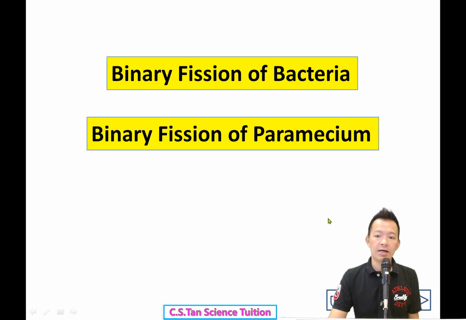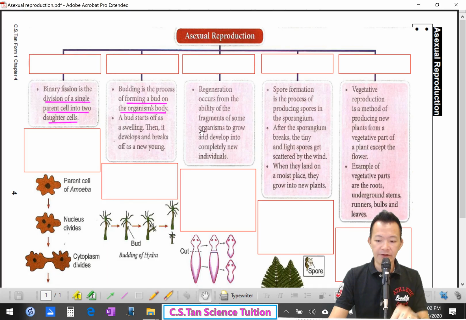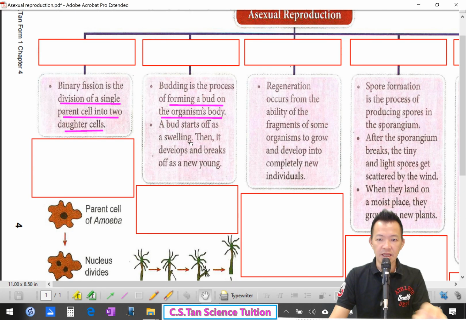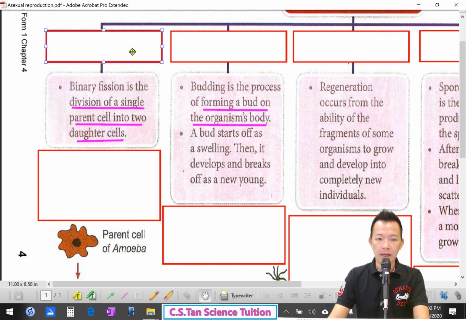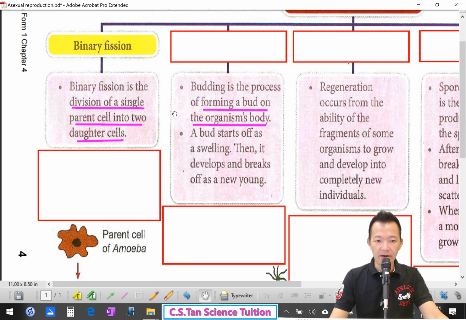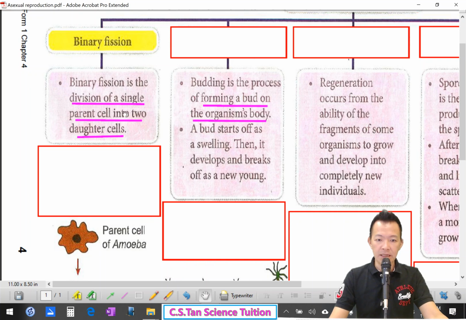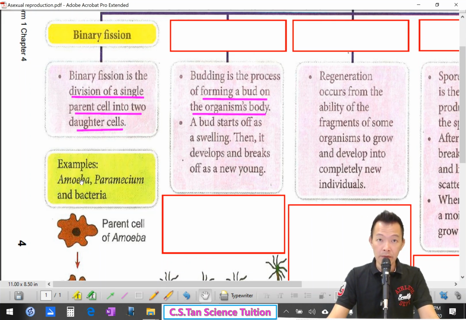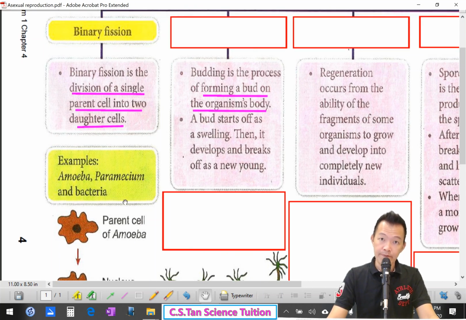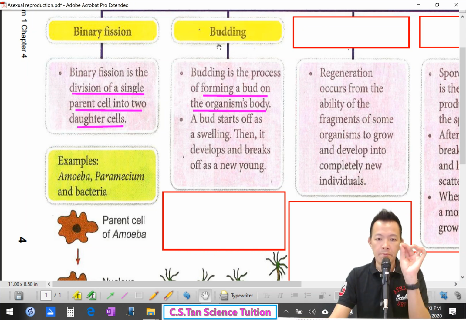So now label on your notes, 写在你的 notes。The first example of asexual reproduction, 第一种的单性别生殖法：binary fission. Division of a single parent cell into two daughter cells. 把一个父母亲的细胞解开，变成2粒新的细胞。An example: amoeba, paramecium, bacteria. When you go for the exam, just remember this name, binary fission, and also the examples. 这个名字背起来了。Second method, 第二个方法，budding method.